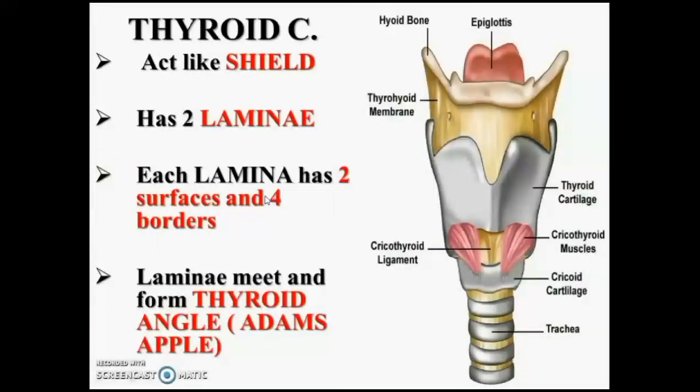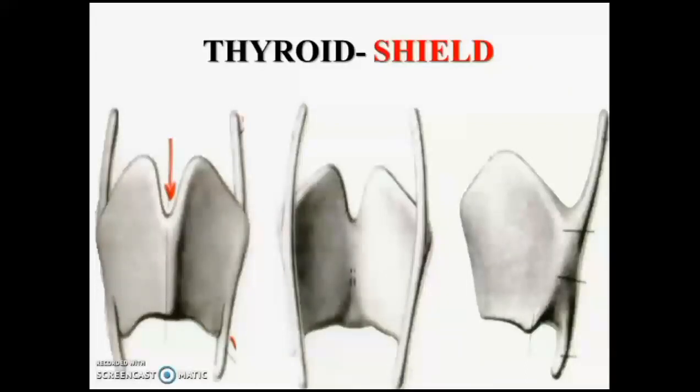And coming to the thyroid cartilage, it acts like a shield. It has 2 lamina. Each lamina has 2 surfaces and 4 borders, and the laminae meet and form the thyroid angle, and in the upper part, that is the thyroid notch. You can see there, this is the thyroid cartilage, isolated view: anterior border, posterior border, superior border and inferior border of 1 lamina. It has 2 lamina which are fused in front. These are the 4 borders and 2 surfaces.